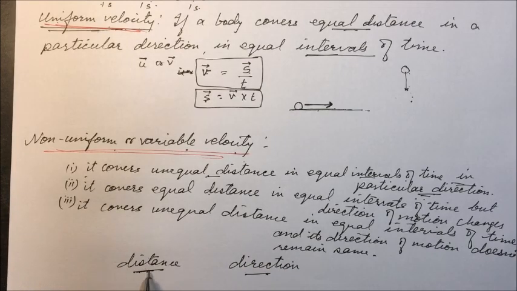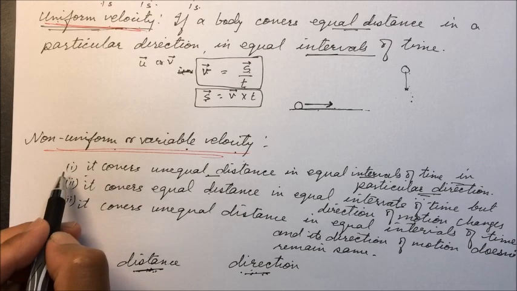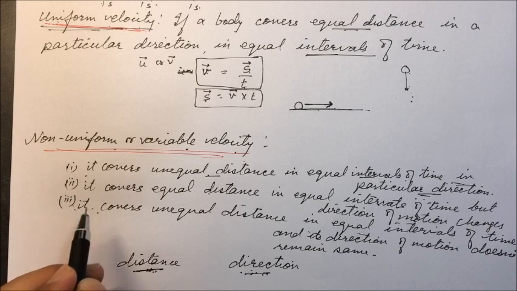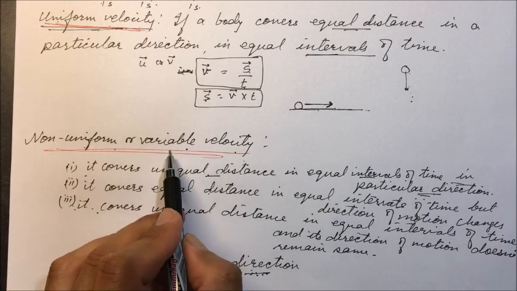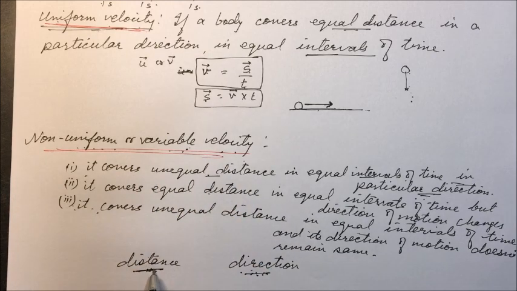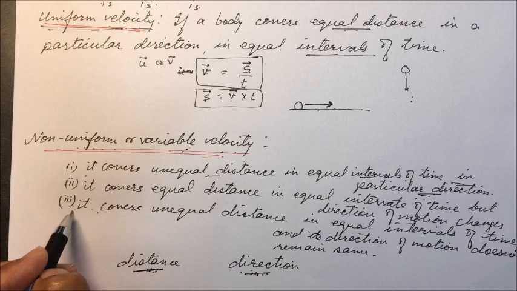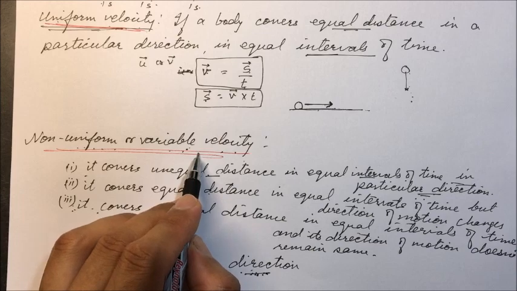In the first case, the distance changes but the direction remains the same. In the second case, equal distance is covered, that is the same distance in equal intervals of time, but the direction changes. In the third case, both change. So either one of them changes or both change. Then the body is said to be moving with non-uniform or variable velocity. Either the distance changes or the direction changes or both change. Is this clear? These three cases are clear for non-uniform or variable velocity.